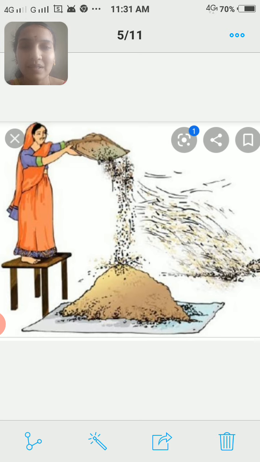So, these are the methods which we use in order to separate the solid particles from solid substances.